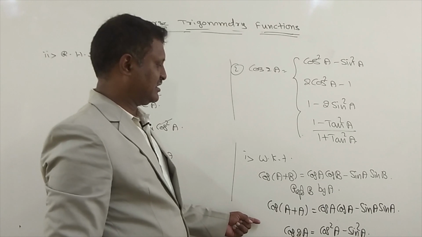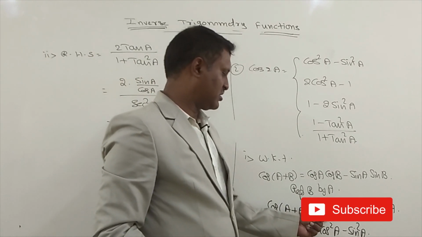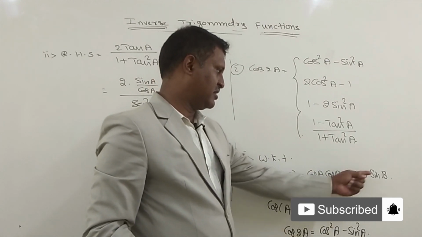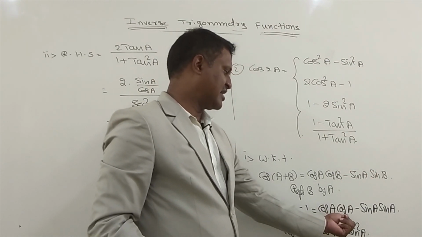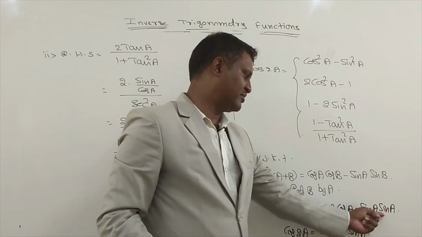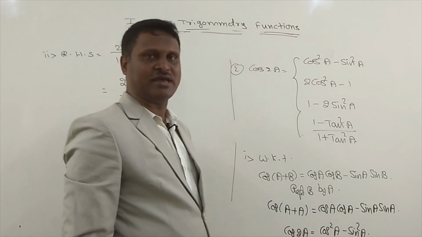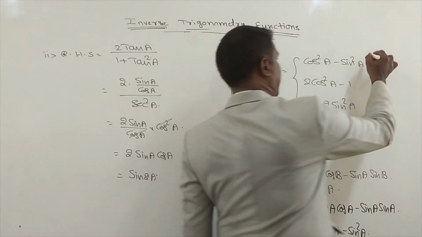In the cos of A plus B formula, we replace B by A. Cos A into cos A is cos square A, and sin A into sin A becomes sin square A. So cos 2A is cos square A minus sin square A. Next.